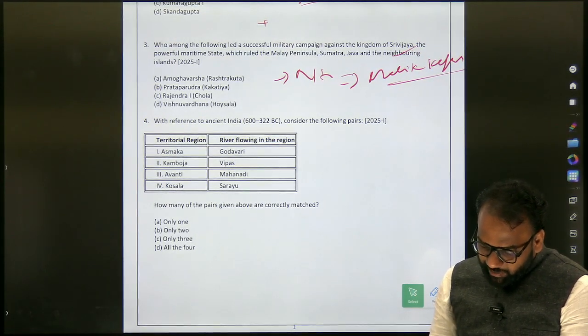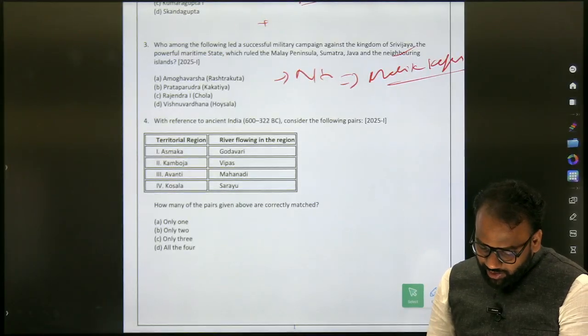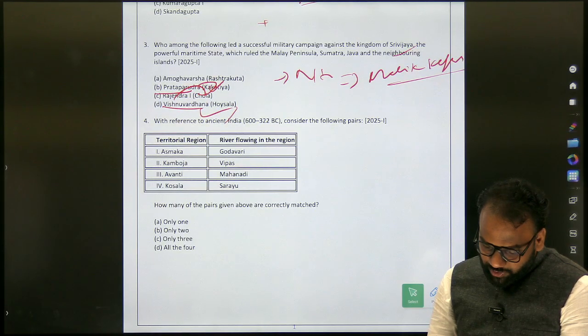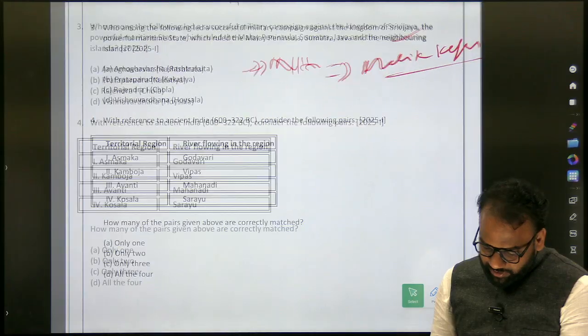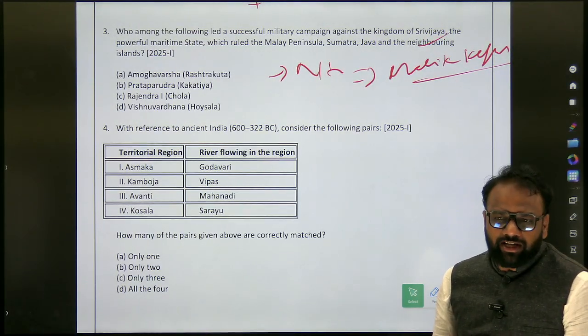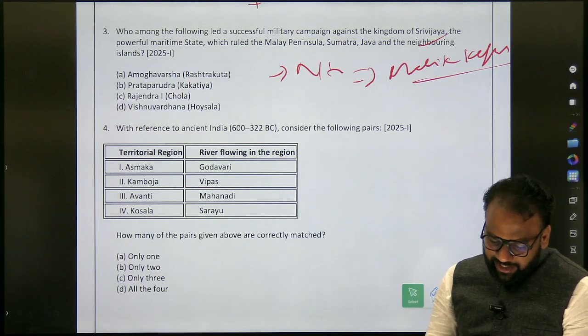Next, at the same time when you are going through the question, they have already mentioned here Kakatiya Prataparudra, he belongs to the Kakatiya dynasty. Rajendra I belongs to the Chola dynasty. Vishnuvardhana belongs to Hoysala. Amoghavarsha belongs to Rashtrakutas. So here again it's a kind of revision from the question paper itself. It means they are important rulers.